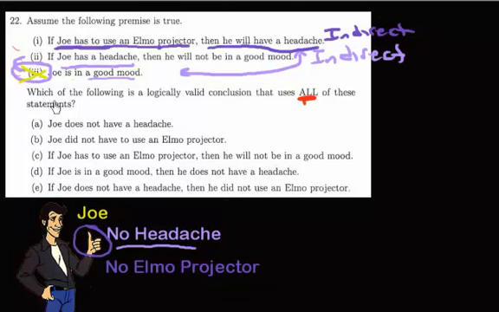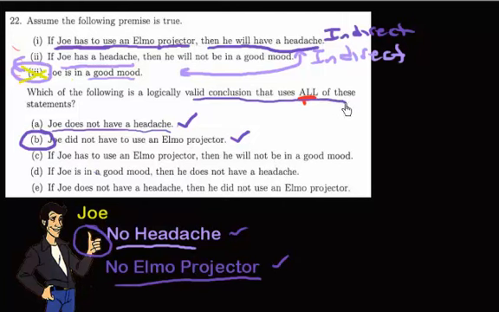Okay, so let's see what we have. Joe does not have a headache. So far that's good. But notice that was only after using the first and second premise. If Joe did not have to use the Elmo projector, we also know that's true. And that was using all three premises. So even though this is true right here, this one is using all three premises. If Joe has to use an Elmo projector, then he will not be in a good mood. This is actually a true statement, but it's not the valid conclusion using all three statements.